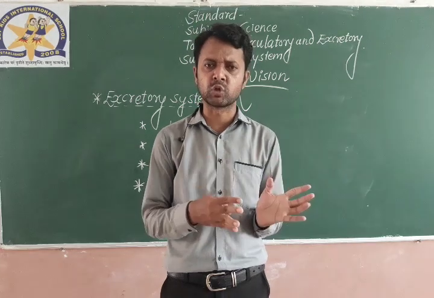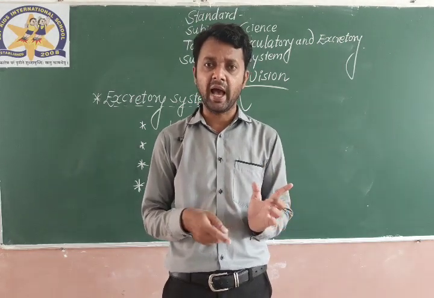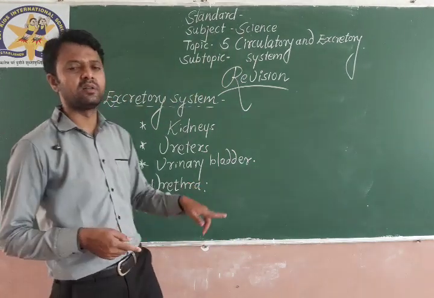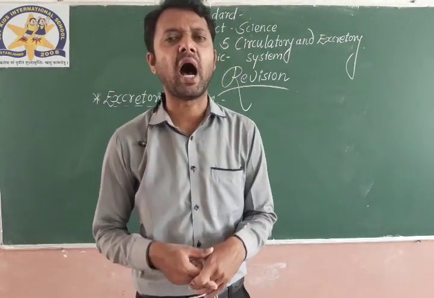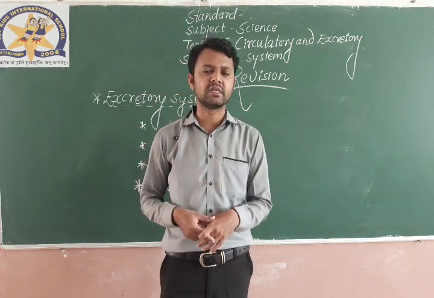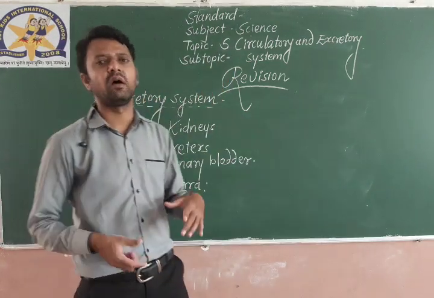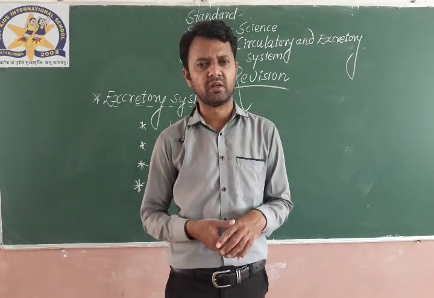The urinary bladder stores urine, and the urethra throws the waste material out of the body. This is the main function of all these organs in the excretory system.